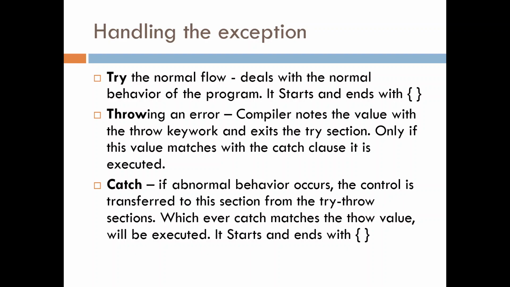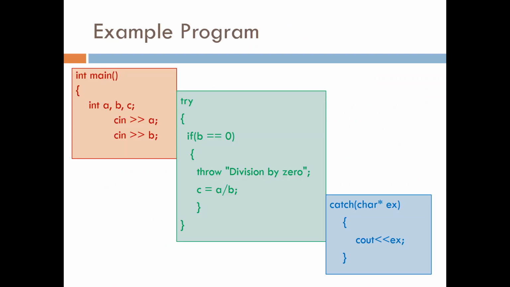Okay, so all these clauses start and end with curly braces. You have to remember all these clauses are going to start and end with curly braces. If you see an example, you will understand what it is. Let us see. I want to start a program. I have three variables a, b and c, of which I am going to input two variables. I'm going to input a and b. Two variables I have taken as input.